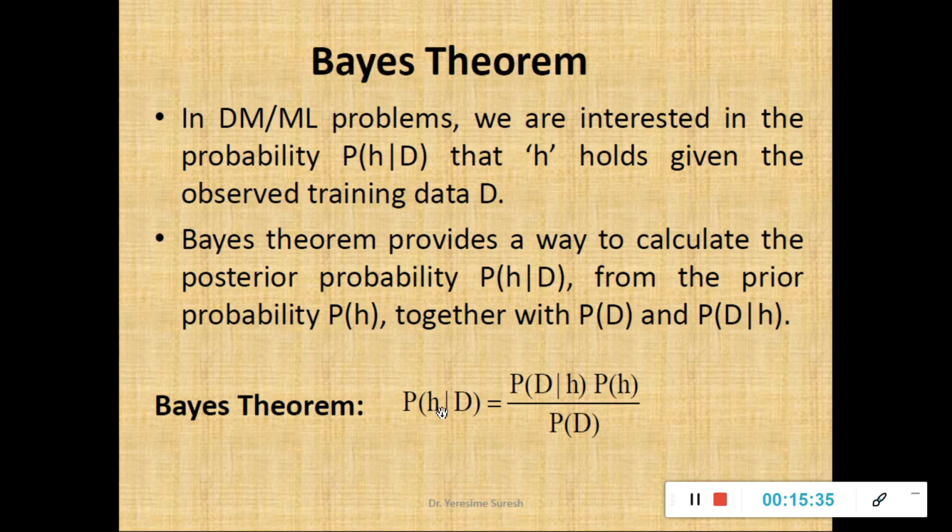P(H|D) is your posterior probability, and P(D|H), the probability of D given the hypothesis, is known as likelihood, multiplied by P(H), the probability of the hypothesis, which I call the prior probability, divided by the probability of the given data set. So please make a note of this formula, which is the mathematical notation for your Bayes theorem.